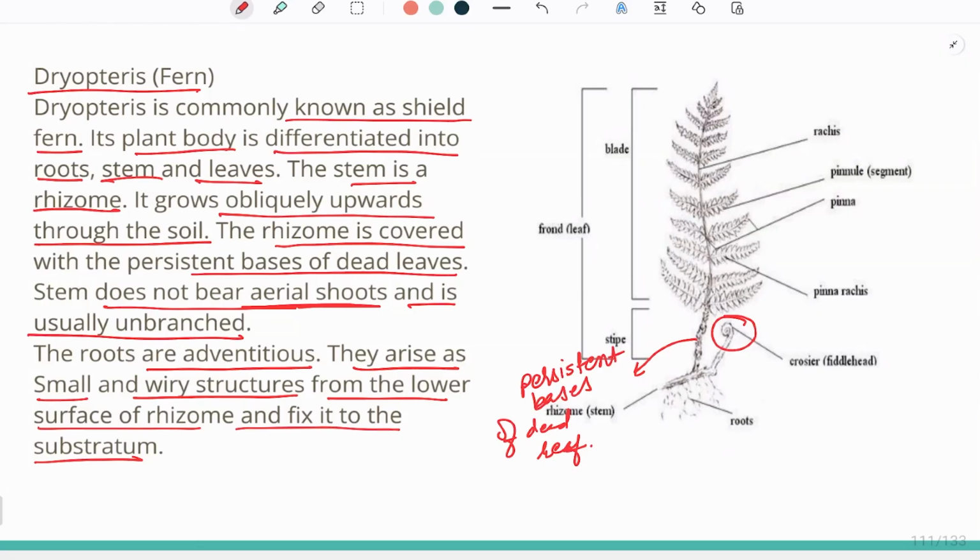First, the stem is not branched, and second, the stem is mainly a rhizome covered by the debris of dead leaves. Third, the roots are coiled structures, and due to this coiling, the roots help in the attachment of the plant body to the substratum.